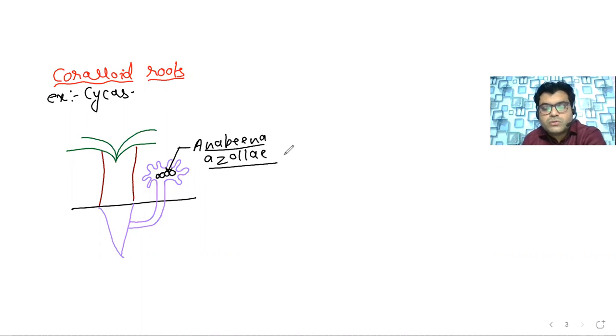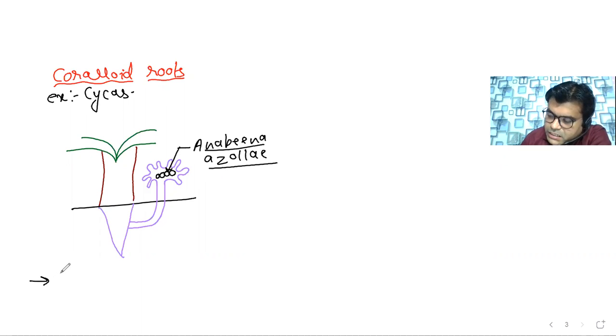Okay, so how can we say that this is a symbiotic association? Because this Anabaena azollae will give nitrogenous substances to the gymnospermic plant, that is obviously the cycas.